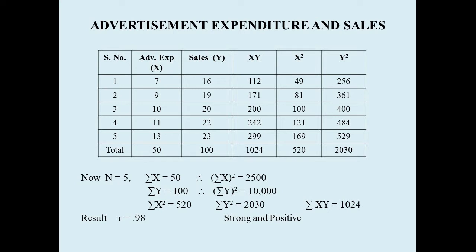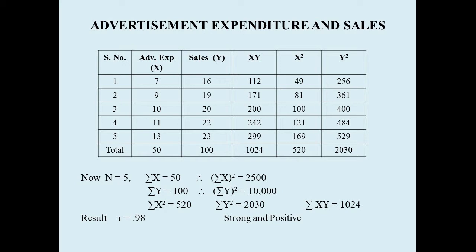Whereas sum of x square means first we are squaring and then we are adding. So squaring means x square is 7 into 7, 49, 9 into 9, 81. So first we are individually squaring them and then we are totaling them. It is only 520.